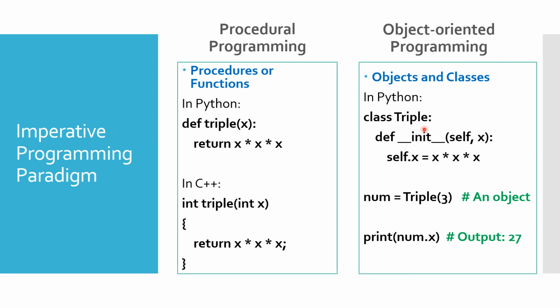Here is an example in Python where we use the keyword class to define a class called triple, and it contains a function. To use the class, we construct an object called num and then display the result of num, which is 27. We will be learning more about object-oriented programming in Python in this course.